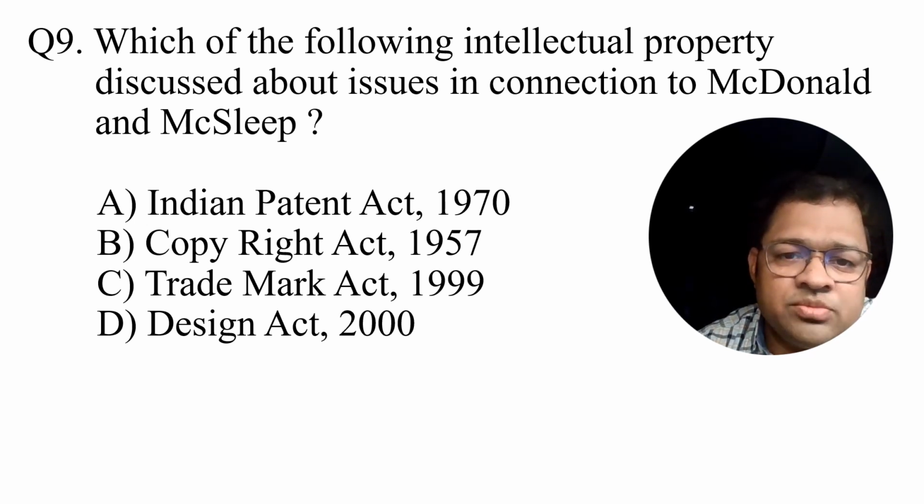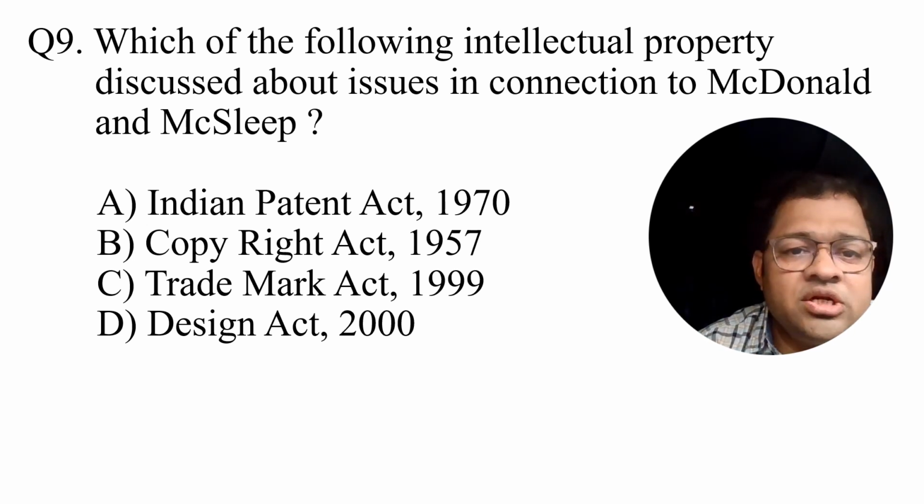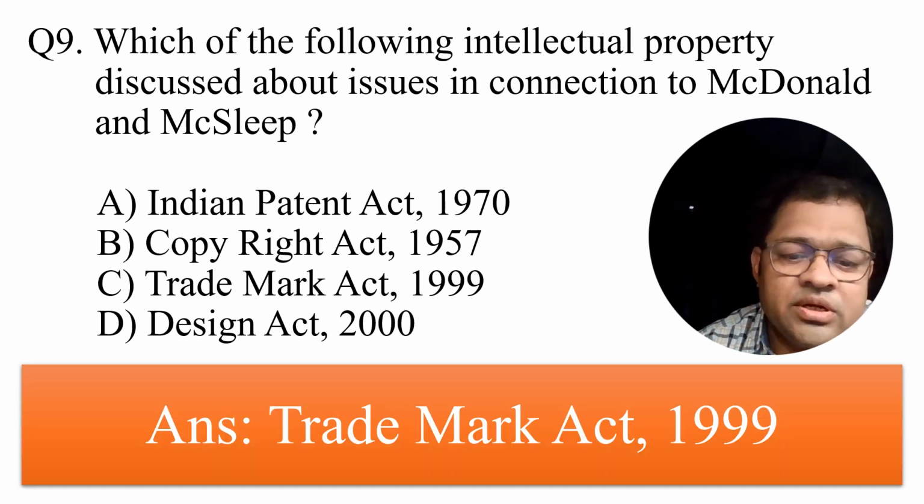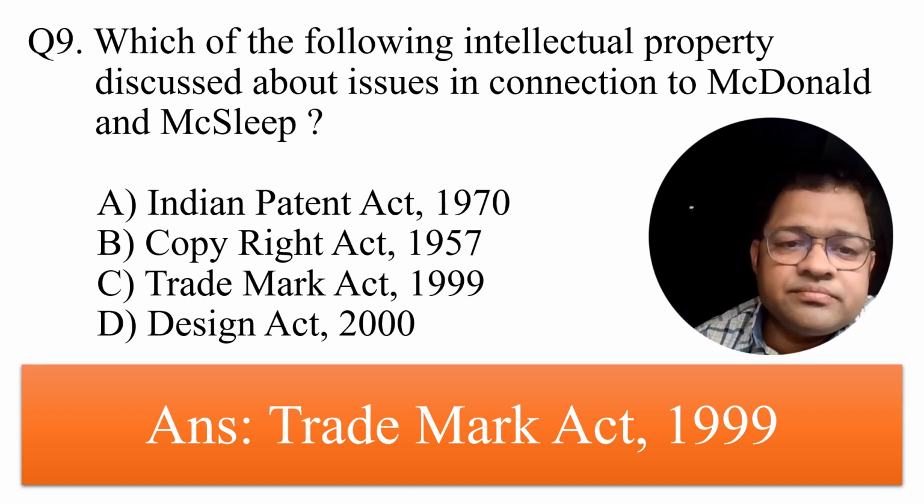This type of strategy is used by organizations, and the innovators face difficulties entering the market and having an edge in their brand values. The particular case has been discussed under the Trademark Act 1999.